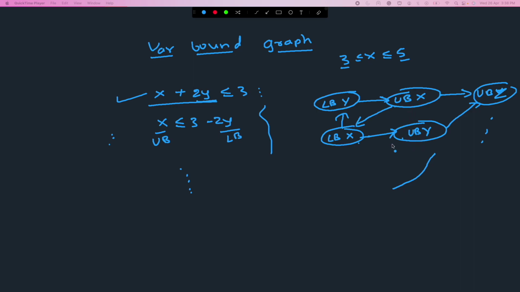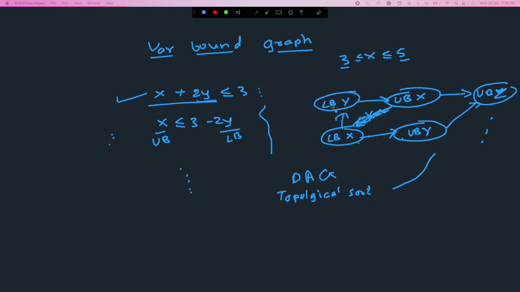But what we want to do is first remove these cycles and convert this into a directed acyclic graph, right? So if I have a cycle like this, I will randomly remove one of those edges. Now this is a directed acyclic graph, and on a directed acyclic graph, if you know a little bit of graph theory, you can do a topological sort, right?